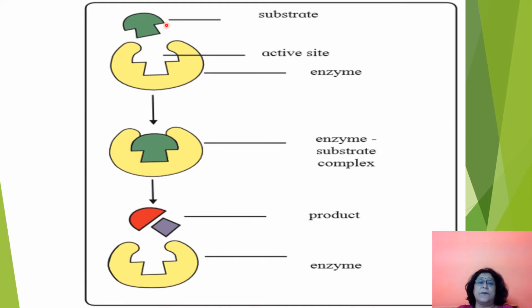First, this is the substrate, and this is the active site on the enzyme. Substrate and enzyme bond, and the enzyme substrate complex is formed. Then the substrate reacts to form products, the products get detached from the enzyme, and the enzyme is ready for another substrate to form a bond.